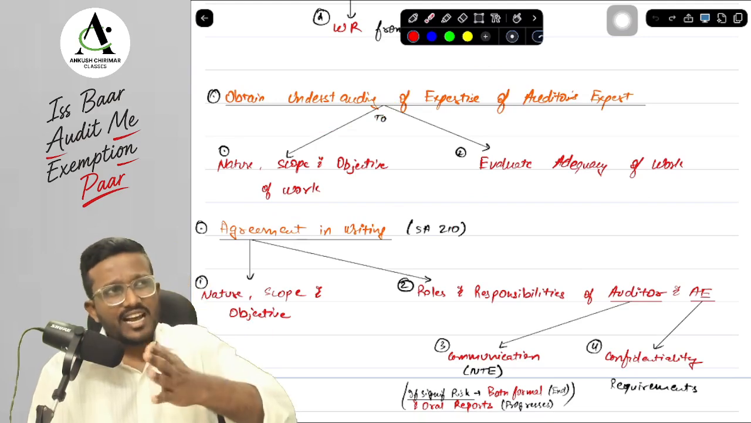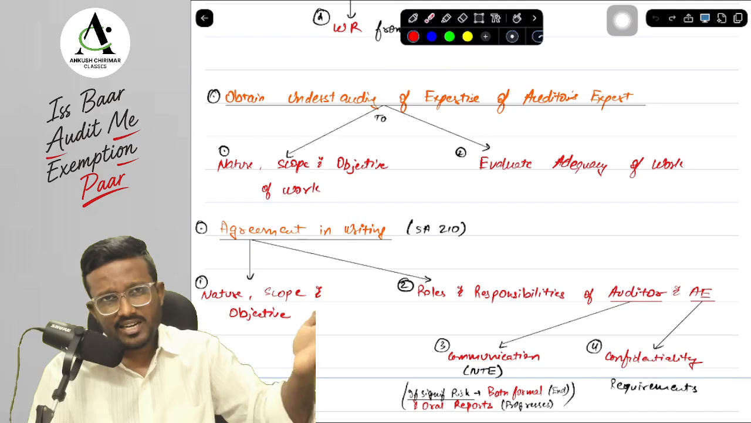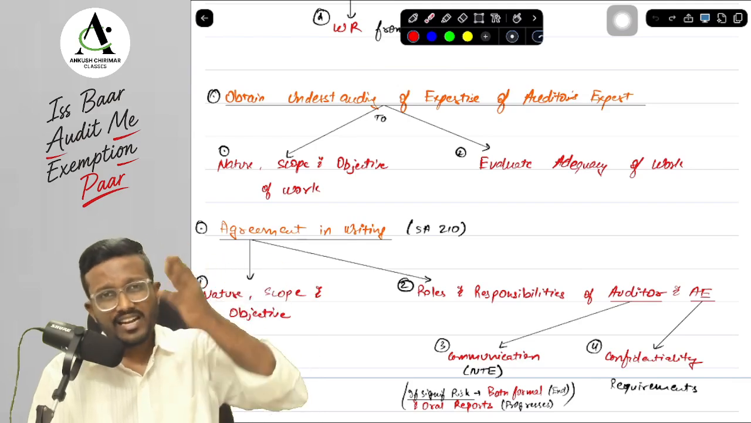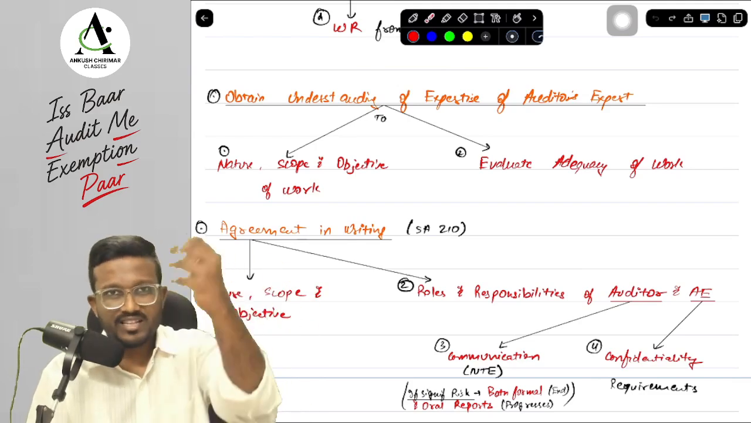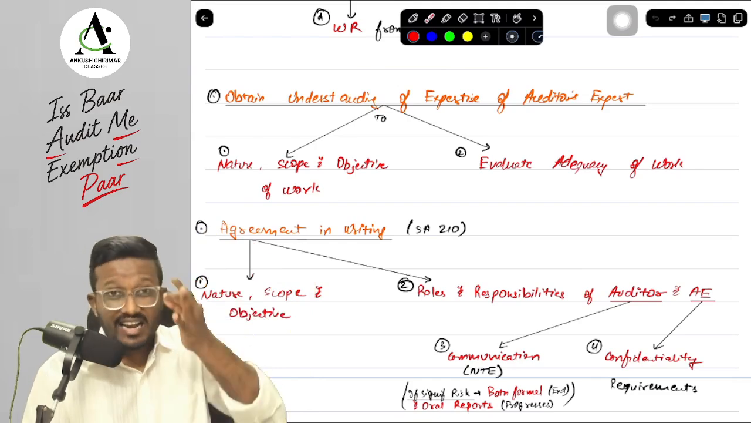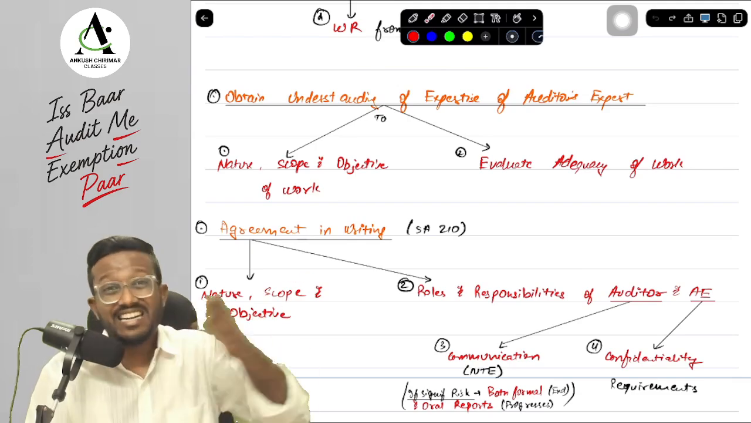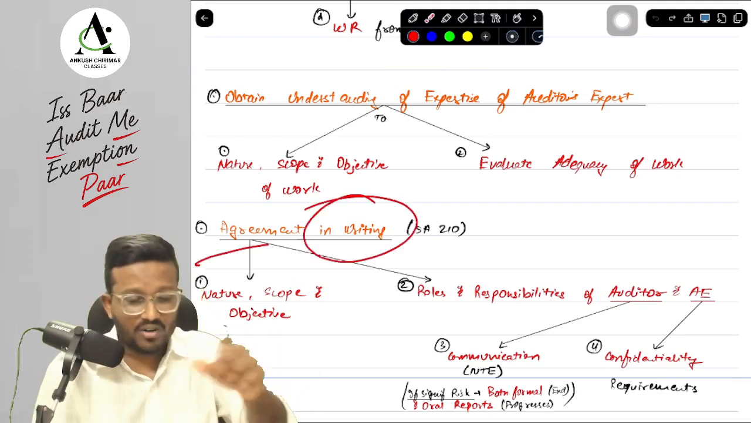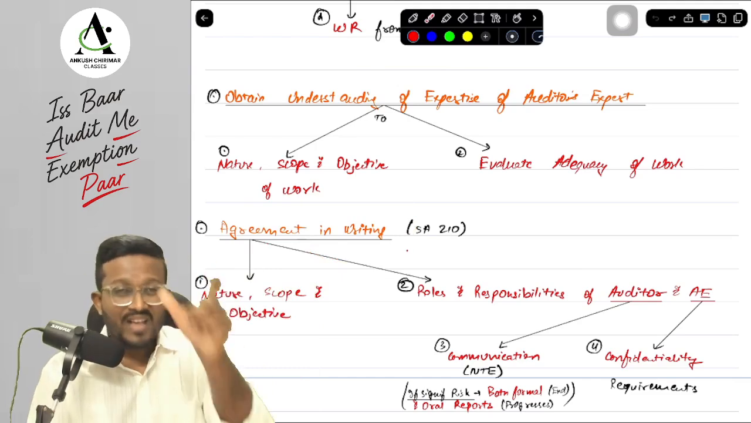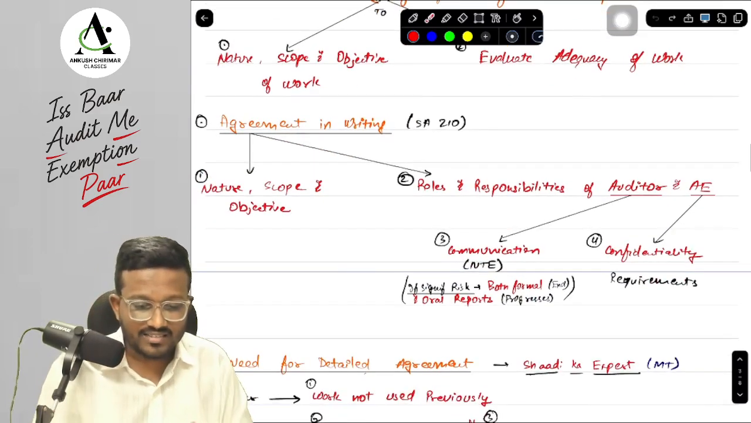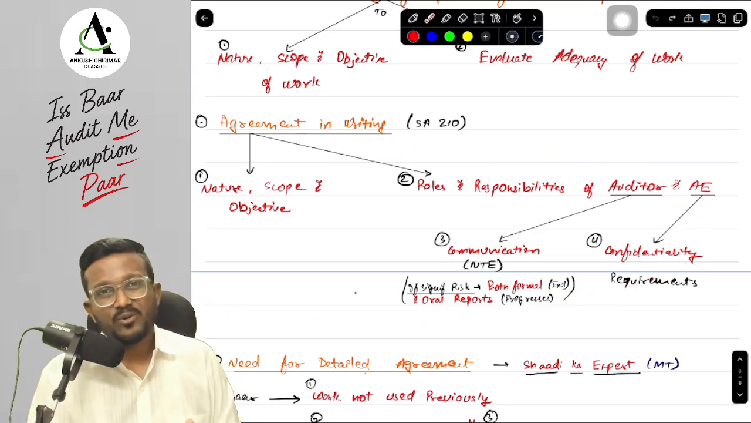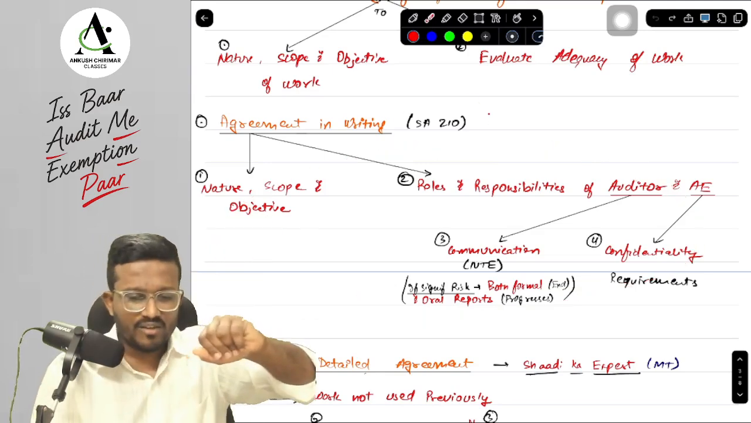Next, just like an auditor and management have an engagement letter between them as per SA 210, just like an EP and an EQCR have an engagement letter between them as per SQC 1, here the auditor and the auditor's expert should also have an agreement in writing. Yes, the agreement between the auditor and the auditor's expert should be in writing. And what are the terms or things that are included in the agreement? These are more or less the same as what we have discussed in SA 210.